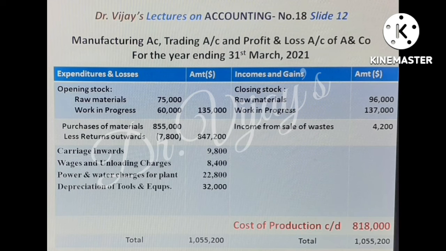See how the items occur in the manufacturing account. In the debit side, opening stock of raw materials and work in progress comes first. Then purchase of materials less returns outwards. Then carriage inwards, wages and unloading charges, power and water charges for plant, and depreciation for tools and equipments. On the credit side, closing stock of raw materials and work in progress. Then comes income from sale of waste. It's a miscellaneous income from the production process. The cost of production is $8,18,000. It is carried forward to the trading account.